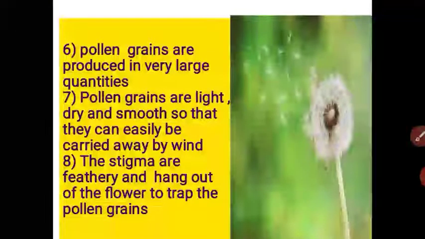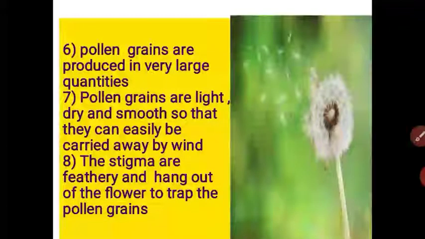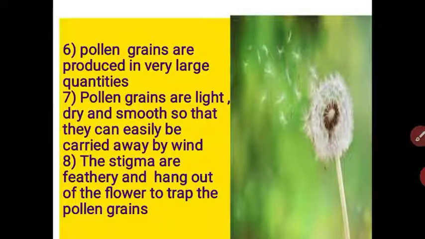The pollen grains are very light, dry, smooth. Why? Because they can be easily carried away by the wind. The stigma are feathery and hang out of the flower to trap the pollen grain. These are the characteristics of the wind pollinated flower. Let us see the water pollinated flower.